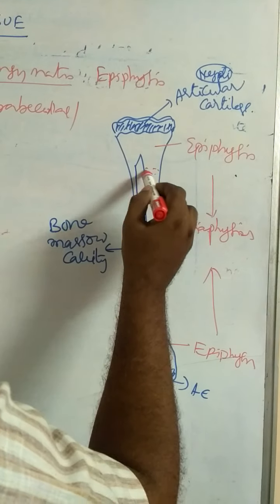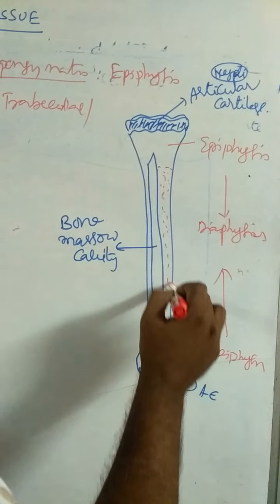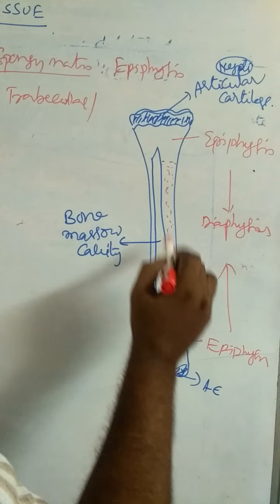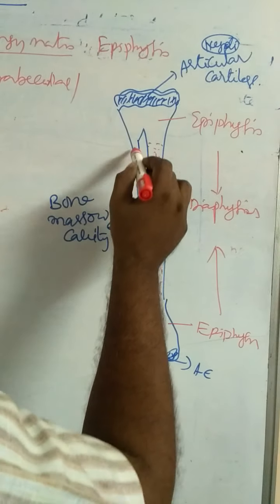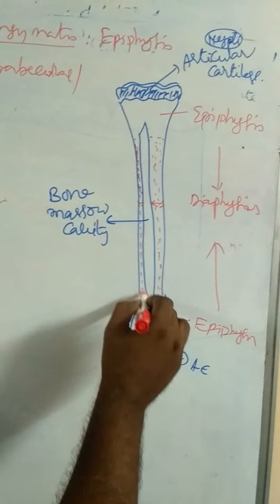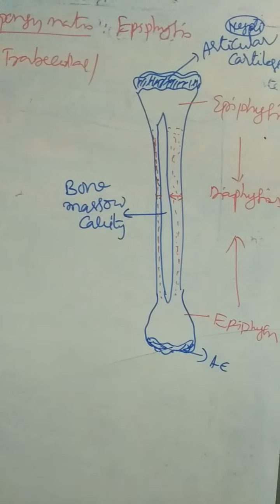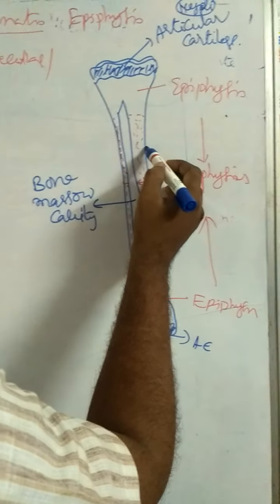This is compact bone. This part between two layers, here also, this is compact bone. This is the hardest part of the bone. Outermost layer of the bone is called. This is the outermost layer.